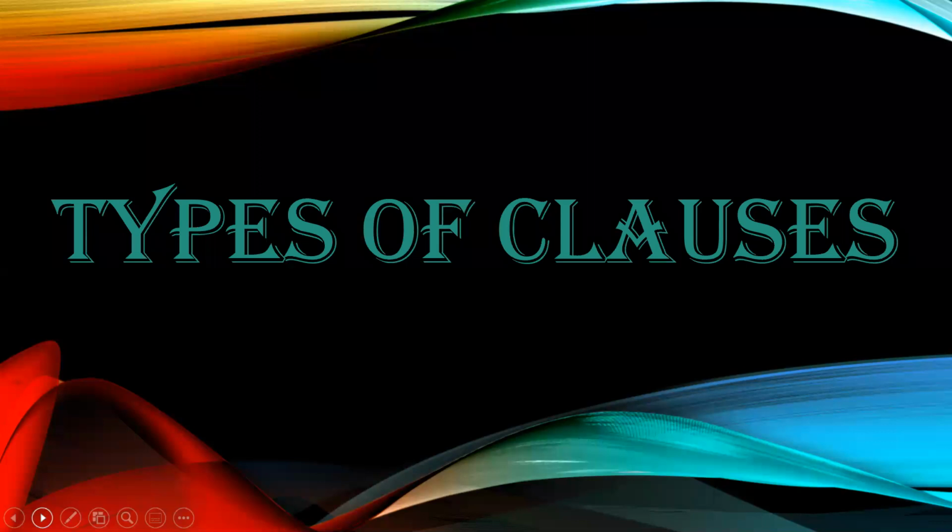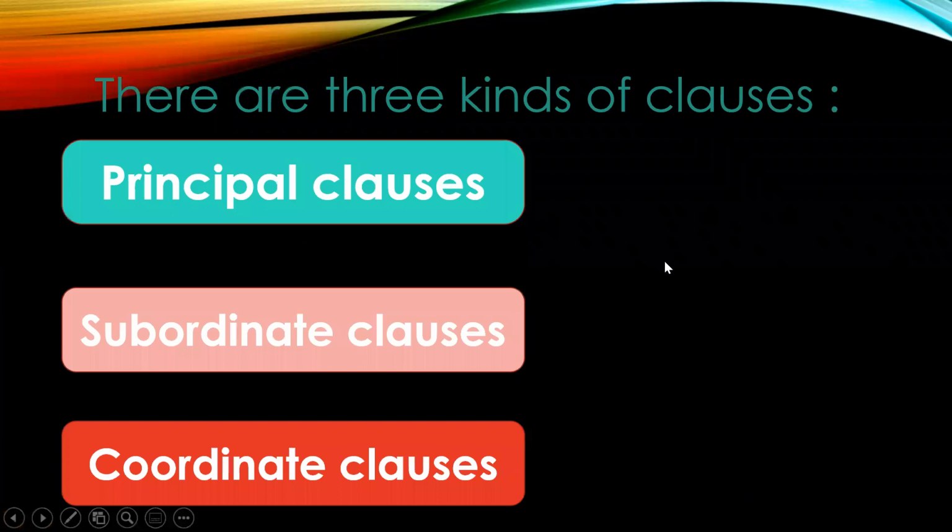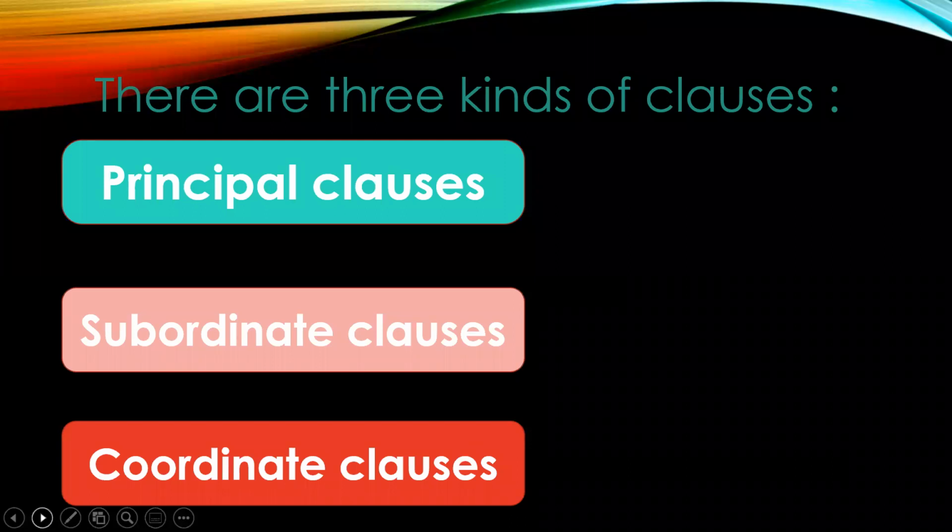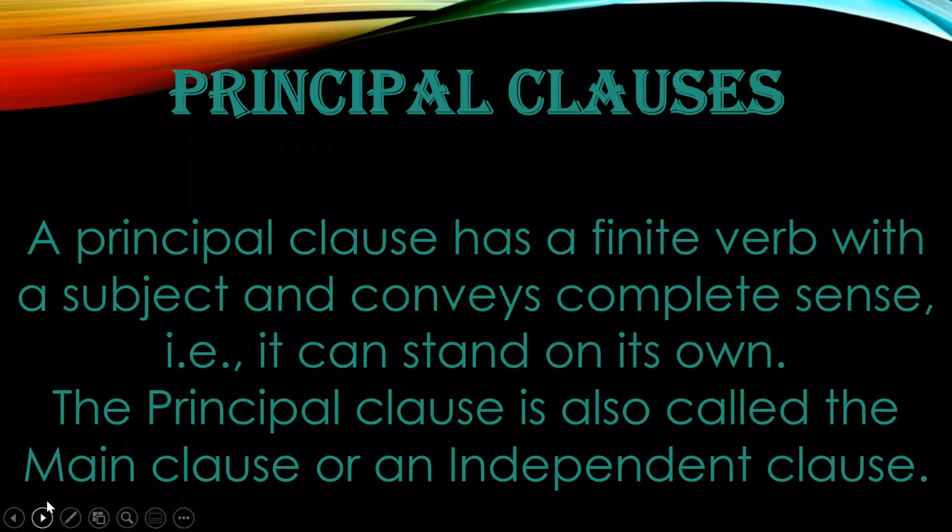So now let us see what the types of clauses are. We have already discussed certain clauses when we were doing conjunctions, so you must be familiar with these names. There are three kinds of clauses: principal clause, subordinate clause, and coordinate clause. So let us look at these clauses individually.